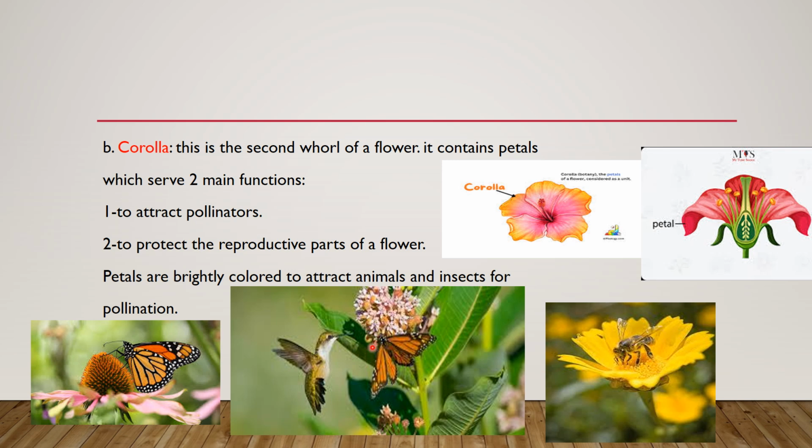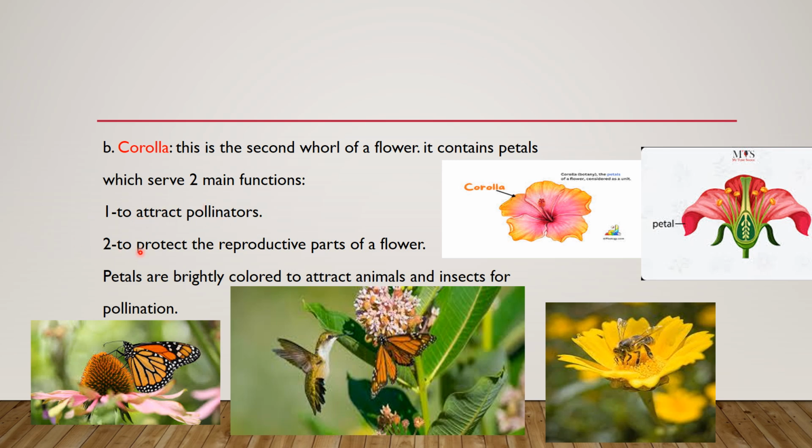And the butterfly and birds are also pollinators. They are attracted by the color of the petals of the flower, the shiny colors of the petals. This is function number 1 of the petals: to attract the pollinators.